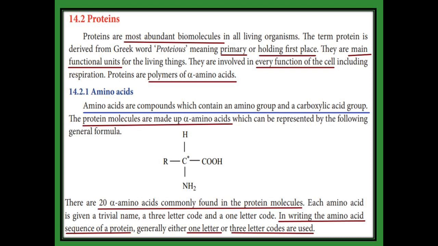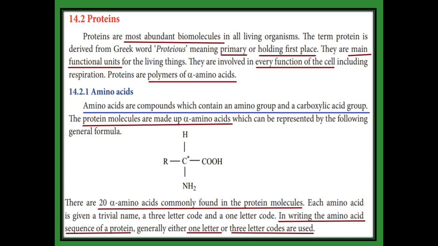Protein is a polymer of alpha amino acids. You see the structure given there. Carbon valency we know is 4, so around the central carbon there are 4 bonds. One bond is occupied by R, which means alkyl group. One bond is occupied by hydrogen, another by acid, and another by NH2. NH2 means amine. So NH2 and the acid are both functional groups. The carbon nearer to the functional groups is called the alpha carbon. Here the central carbon is nearer to the acid as well as the amine, so this carbon is called the alpha carbon.